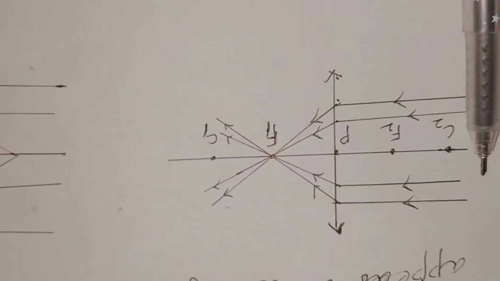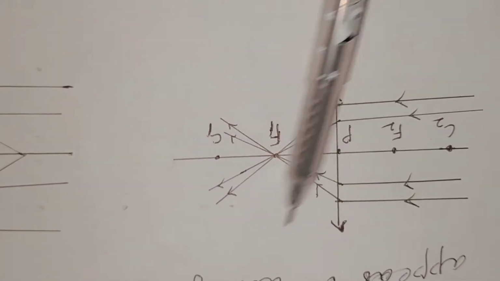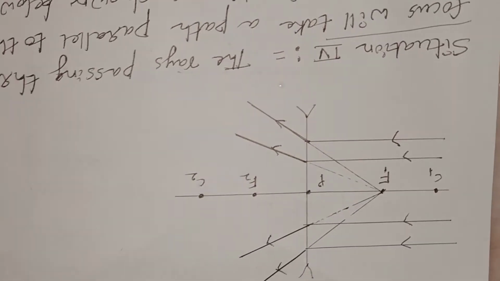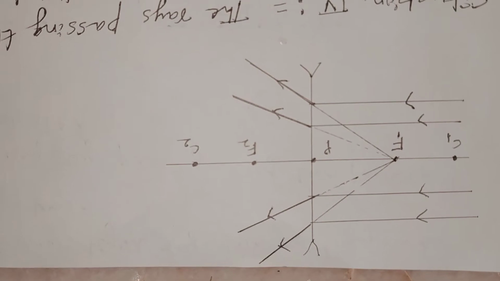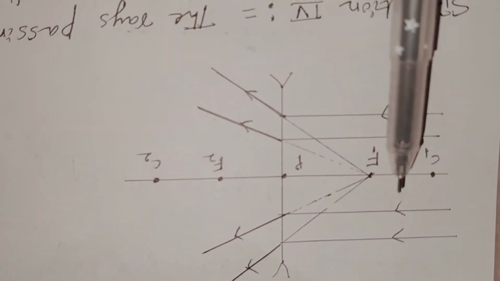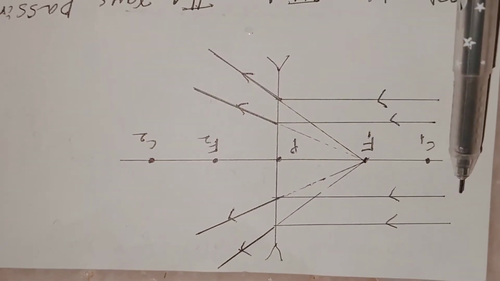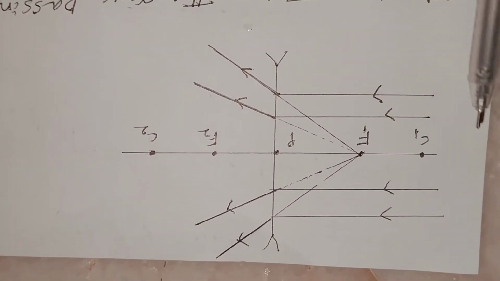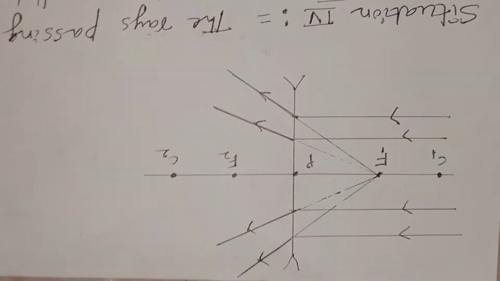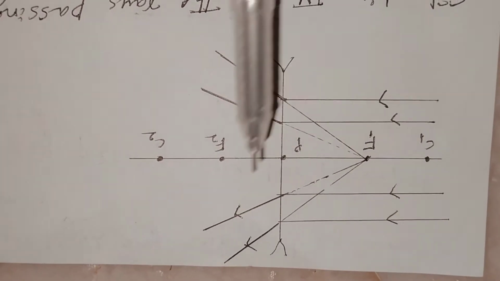So here, on one side the object lies and on the other side the image is formed, because the lens is transparent. In the case of a concave lens, the parallel beam of light rays indicates that the object is at infinity.